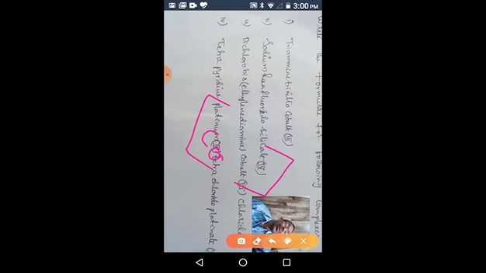Triammine, trinitro. Whenever writing the formula, write the negative ligand first. Nitro, NO2 taken thrice. Then ammine, and tri, so NH3 taken 3.